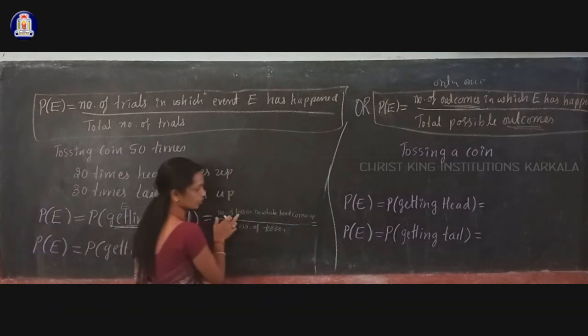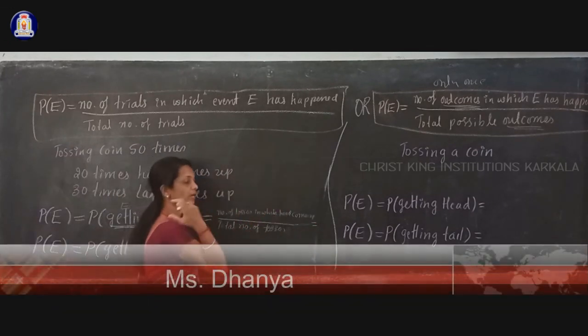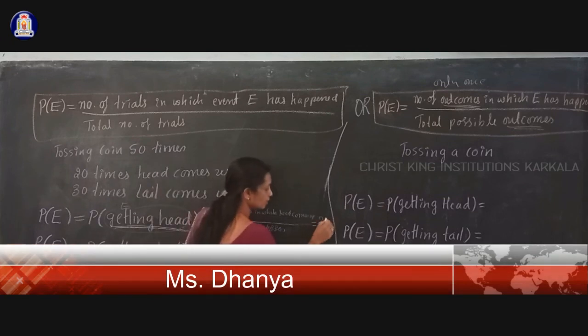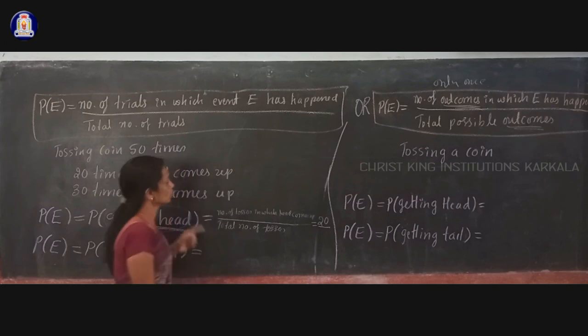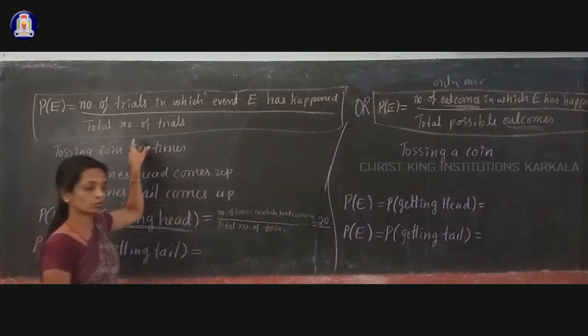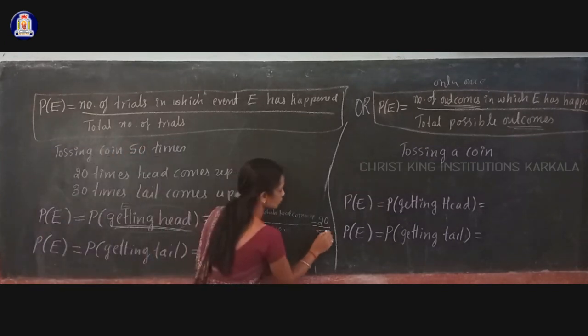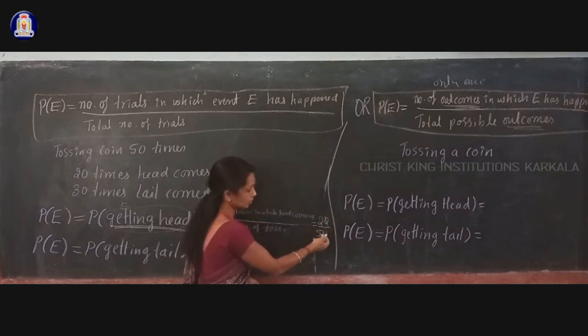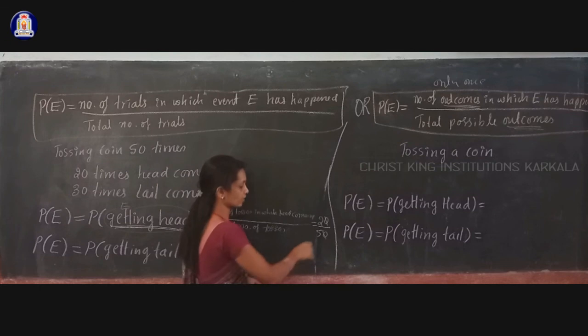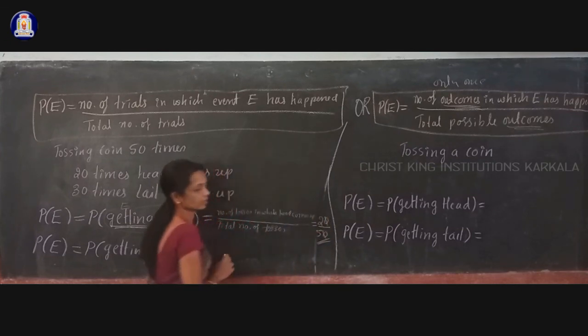In how many tosses did you get head? In 20 tosses, so 20 in the numerator, divided by the total number of tosses, which is 50. Dividing by 50, and after cancelling the zero, the answer you will get is 2 by 5. So 2 by 5 is the answer.